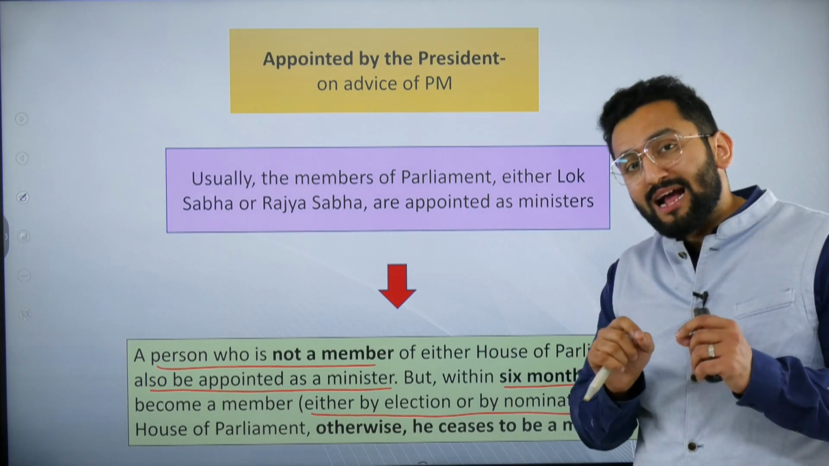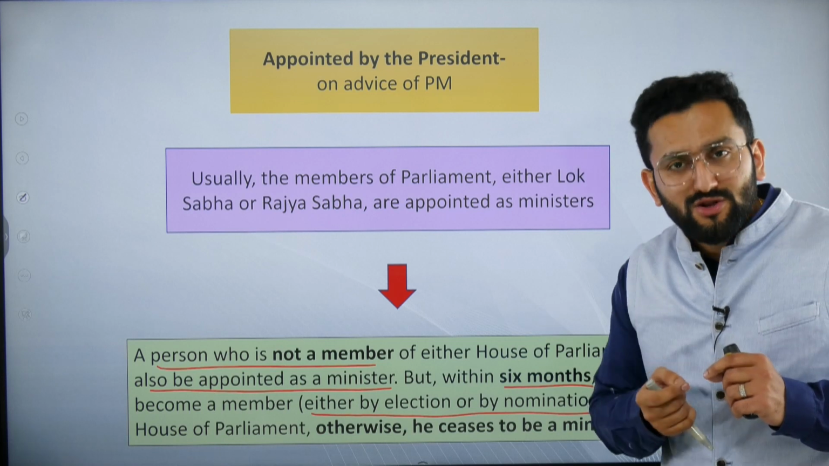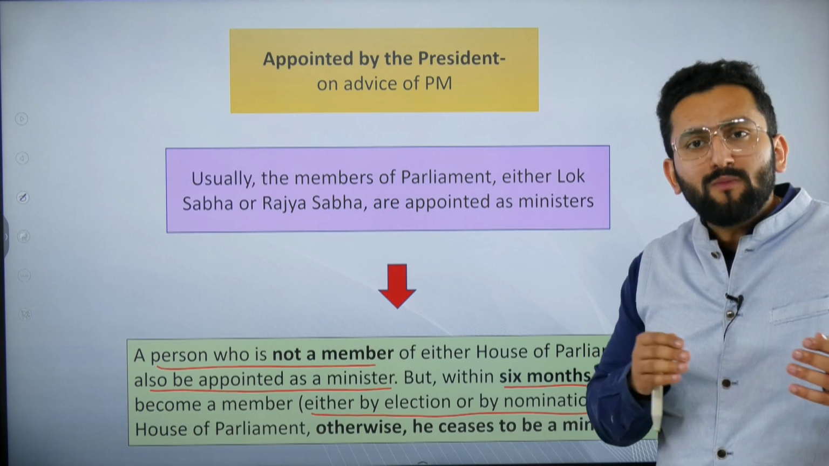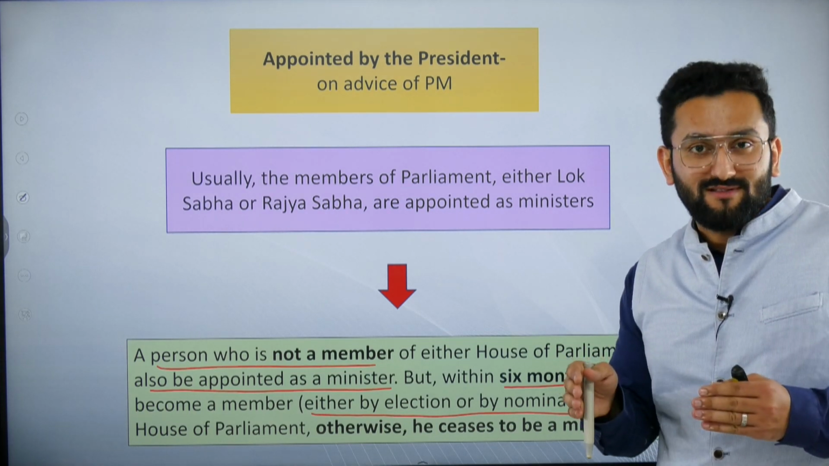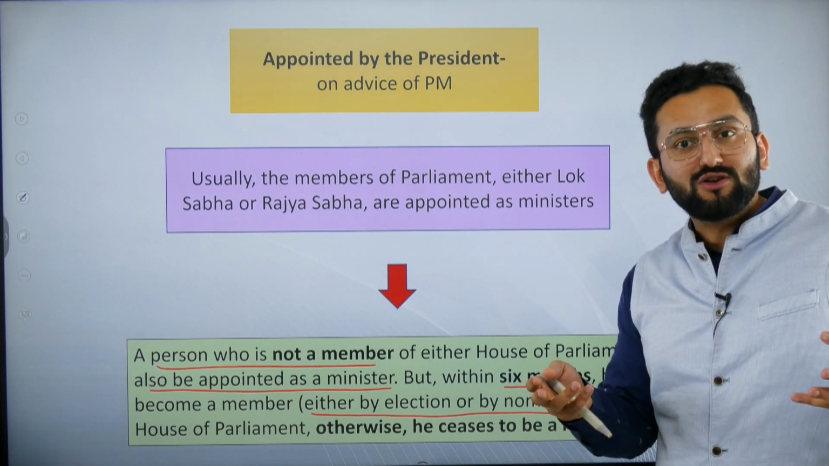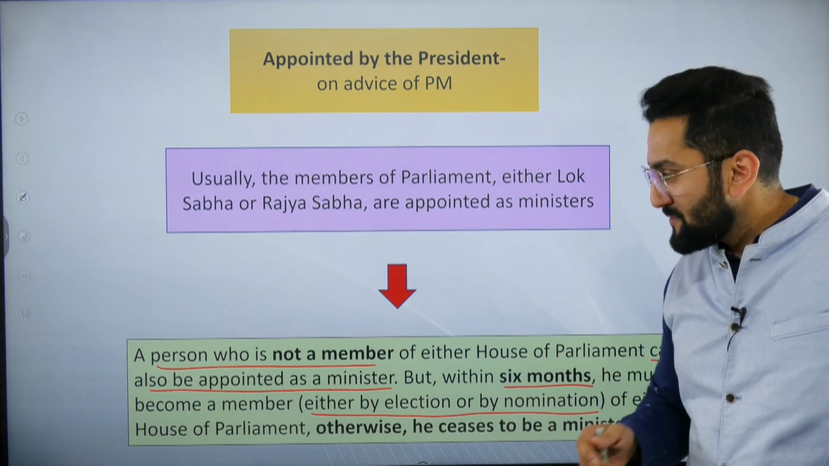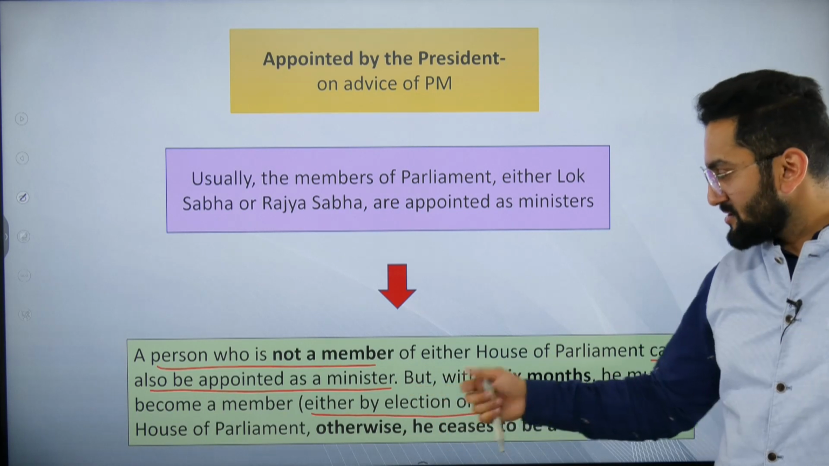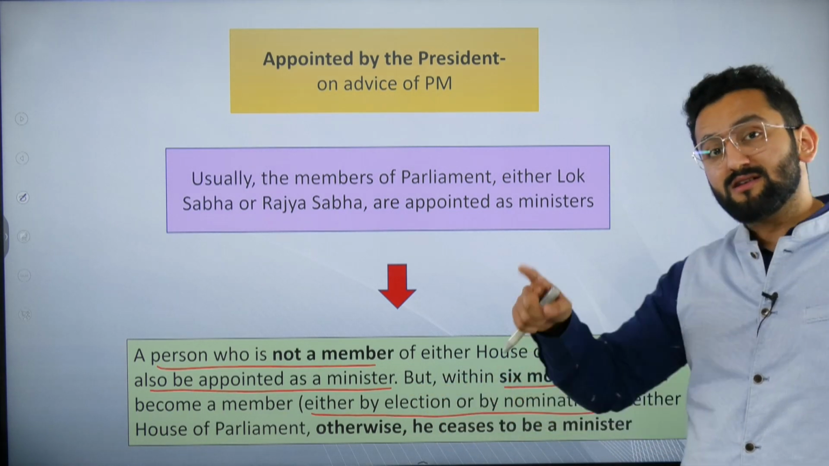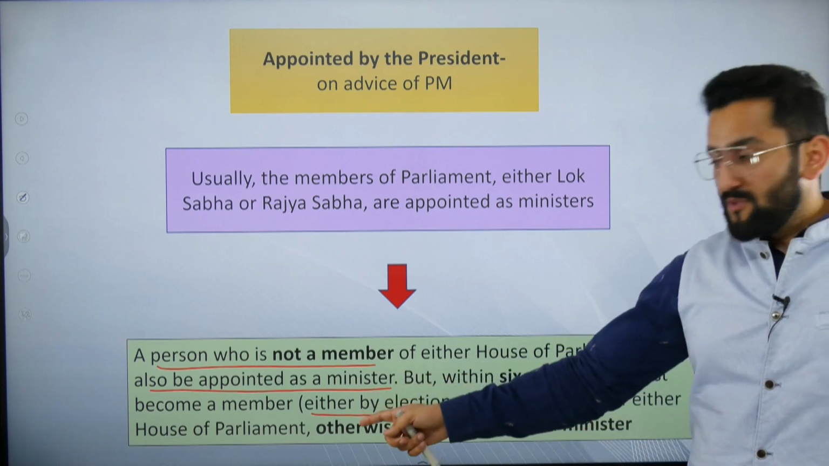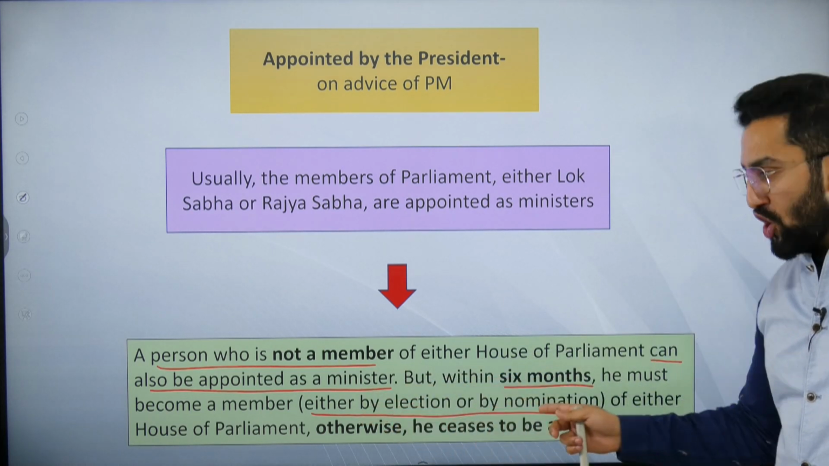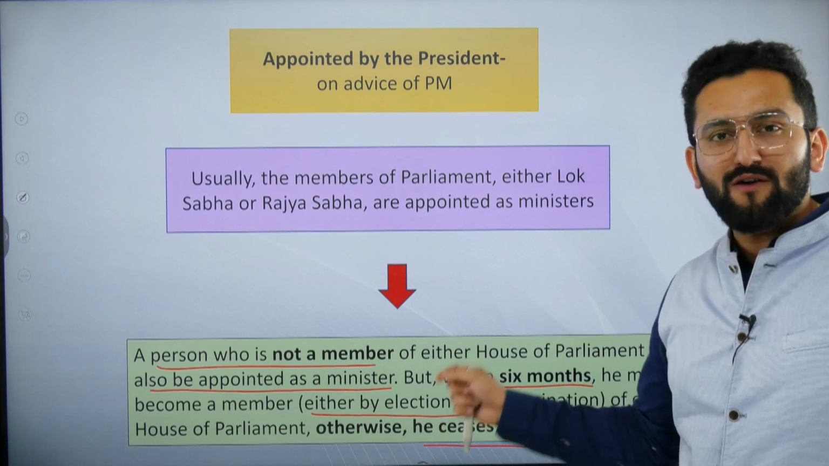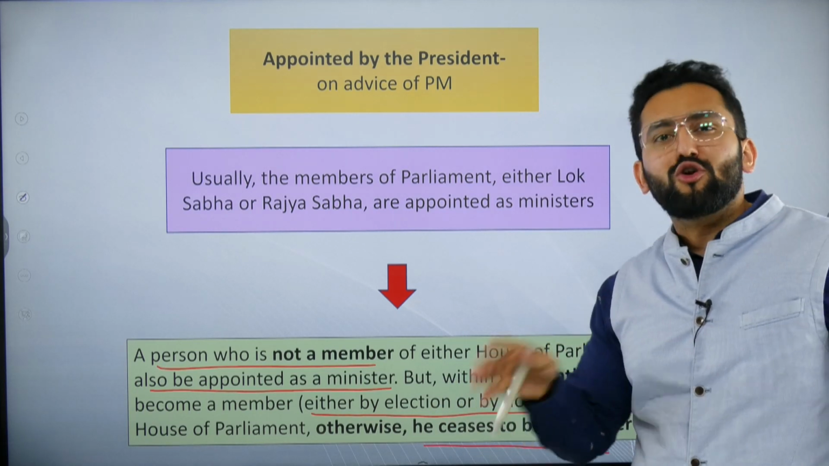So there is no actually clear-cut limitation. The Constitution has not said that nominated members cannot be appointed as minister. So if the Constitution is not saying it, it means this can be done. Right? A person who is not a member of either House of Parliament can also be appointed as minister, but within 6 months. I discussed this in the Prime Minister chapter also: become a member of either House, either elected or nominated. Otherwise, he or she ceases to be a minister. Within 6 months, you have to become a member of either House, elected or nominated. Clear?